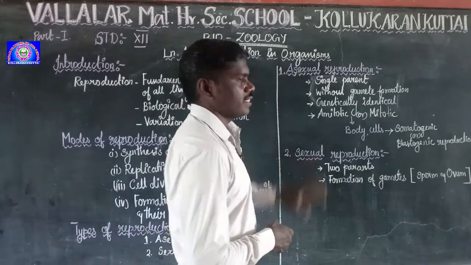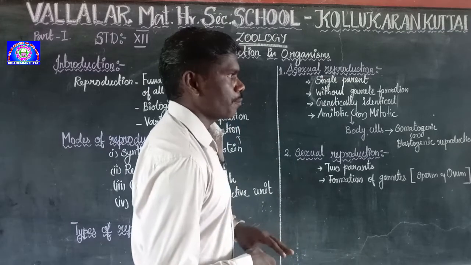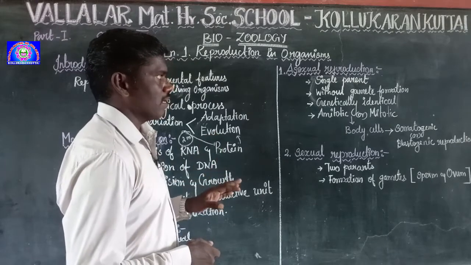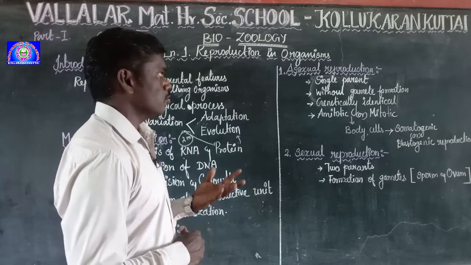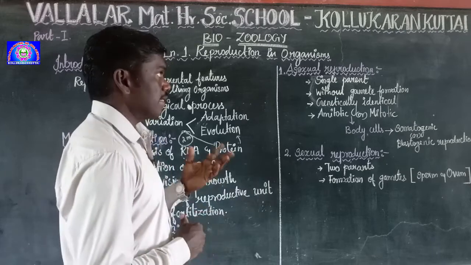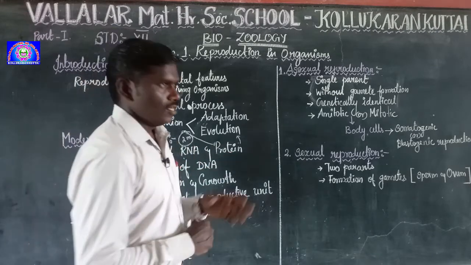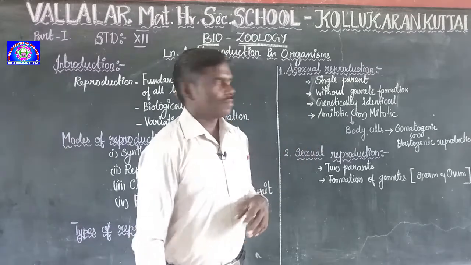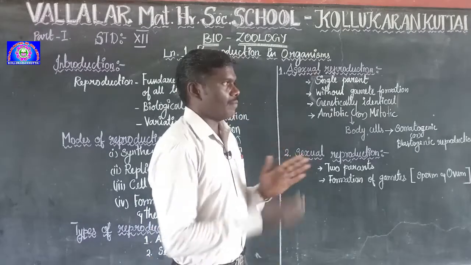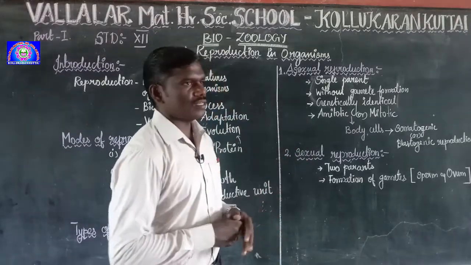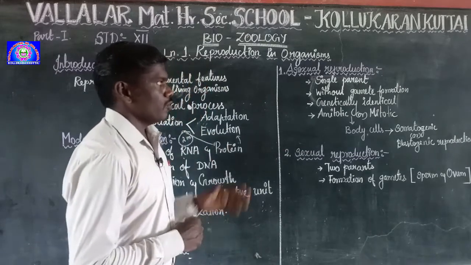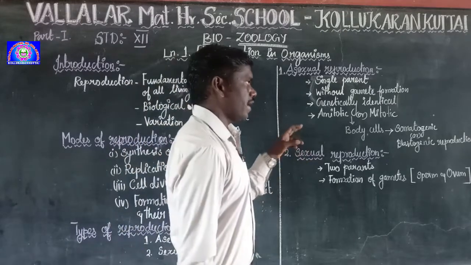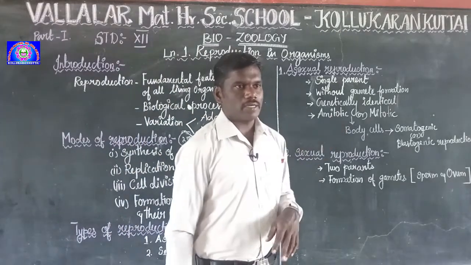First is asexual reproduction. In asexual reproduction, a single parent participates. Without gamete formation, the single parent produces the young ones. That is called asexual reproduction. The young ones are genetically identical to the parent, closely similar to the parent. This asexual reproduction is done by two methods. One is the amitotic or mitotic method.